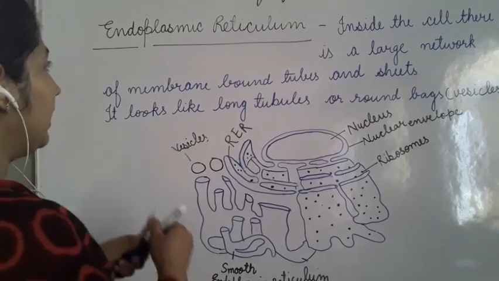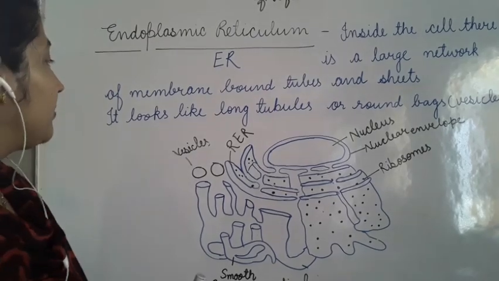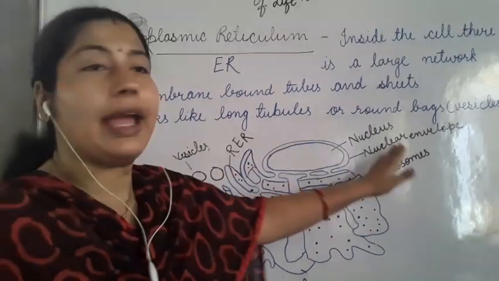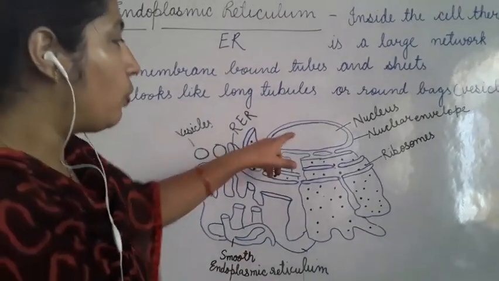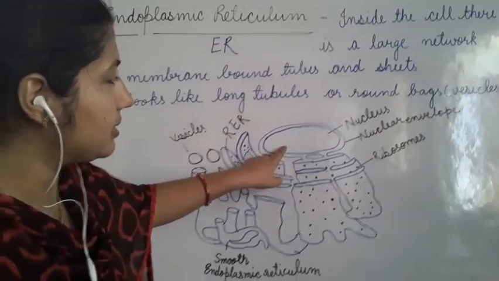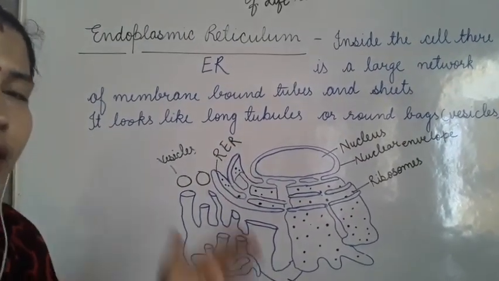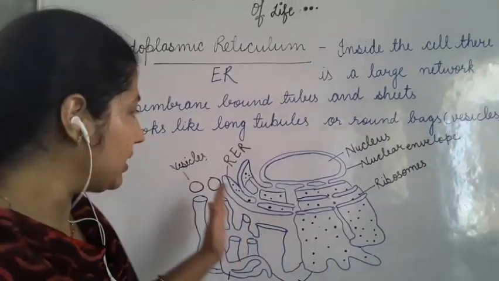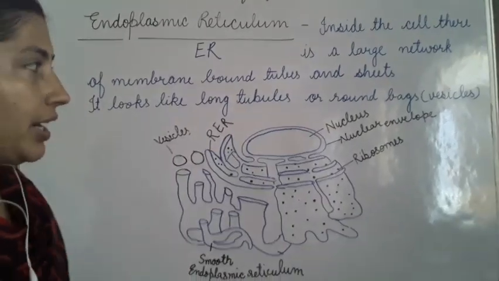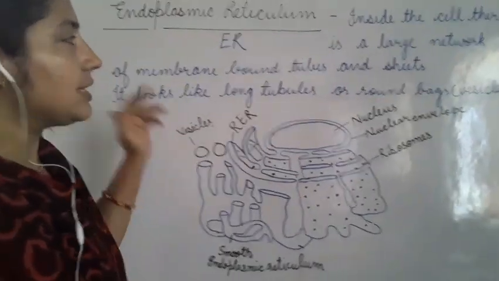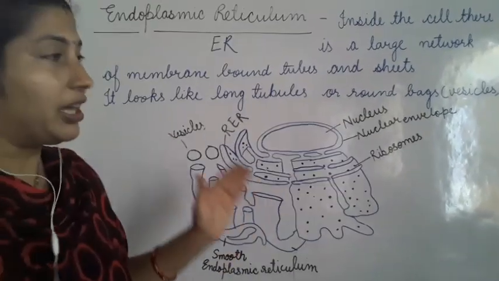What do we call it? ER. So this is endoplasmic reticulum. And one more special feature, that on one end it is connected to the nucleus. See, this is the nucleus, and on the other end it is connected to the plasma membrane, and its membrane is similar to plasma membrane. So this is endoplasmic reticulum.